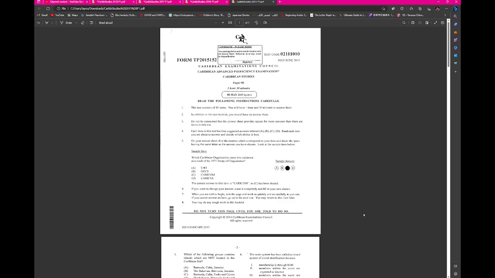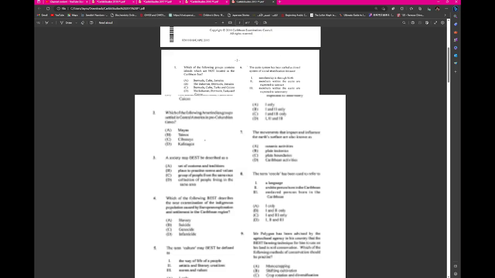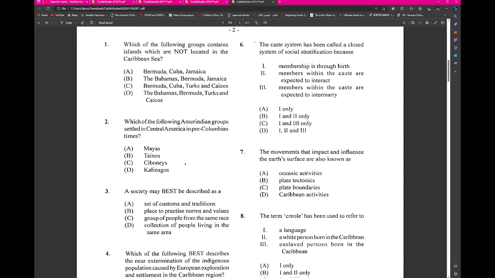Okay, this is the last paper I found, the 2015 Caribbean Studies Paper 1. Which of the following groups contains islands which are not located in the Caribbean Sea? This would have been the Bahamas.